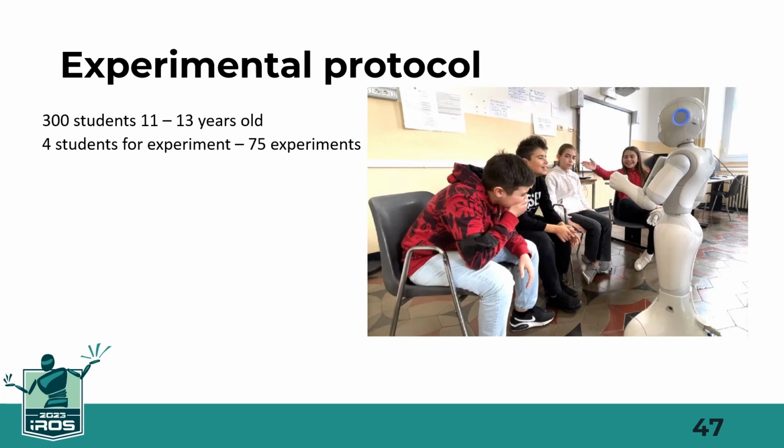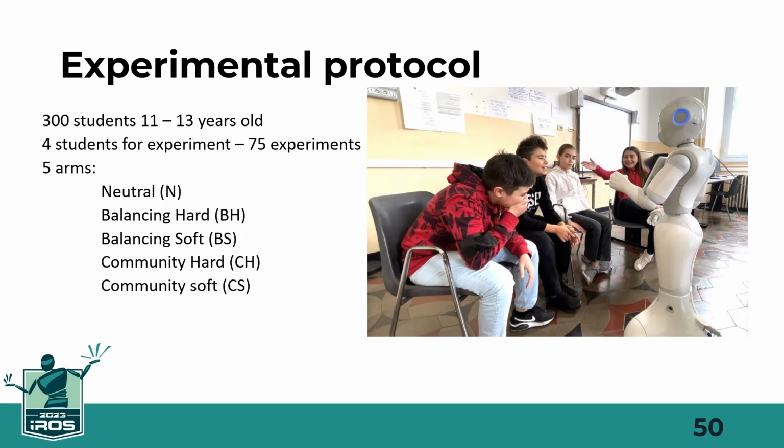Experiments were performed with 300 students divided into 75 groups of 4 students. We divided the groups into 5 arms: a neutral arm with no balancing or community policy applied, 2 arms with the robot applying the balancing policy, both in hard and soft versions, 2 arms with the robot applying the community policy. A formal approval was obtained for the experiments.